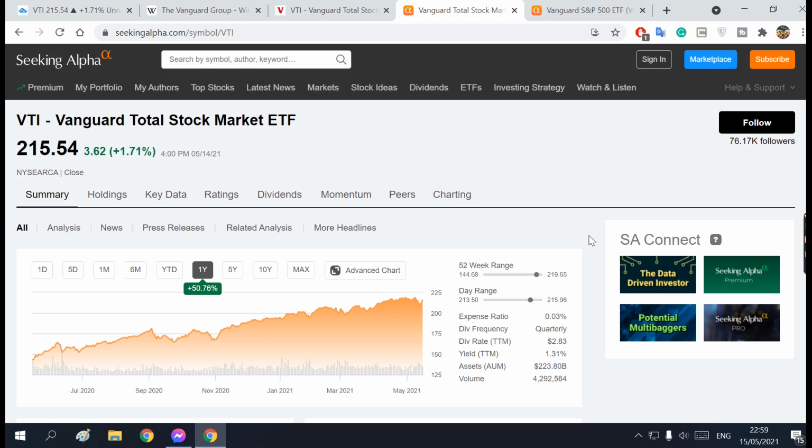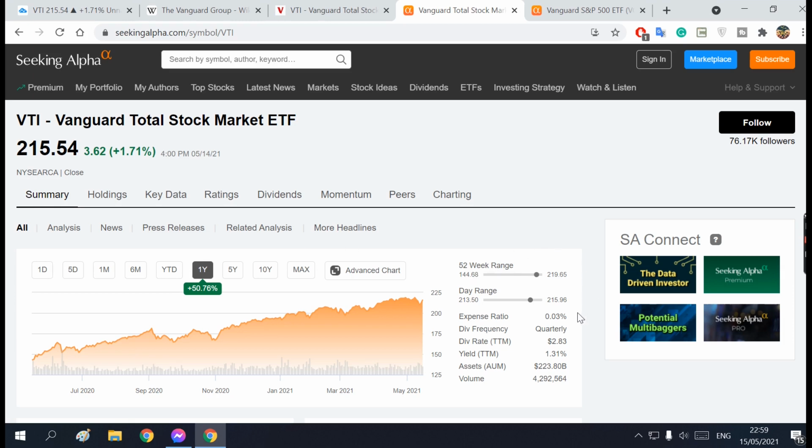So imagine if you put $1,000 here in May 2020, and as of now you would be gaining half of that amount, which is $500. You invest $1,000, you're gonna get $1,500 total.